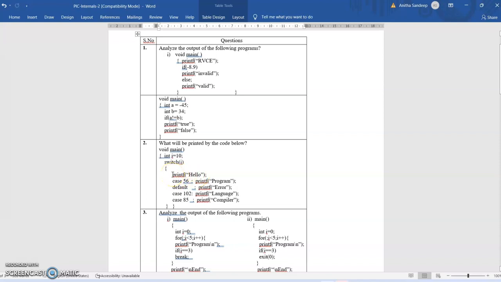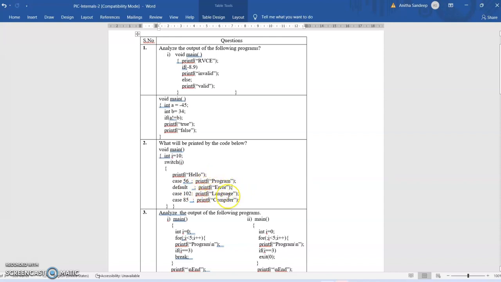So this is going to generate just a warning because it's not going to execute. You will get a warning saying that the statement will never be executed, but your code will be executed. Since the value of I is 10 here, it does not match with 56, it does not match with 102, and it does not match with 85, and you have a default case, so it is going to print the message error.